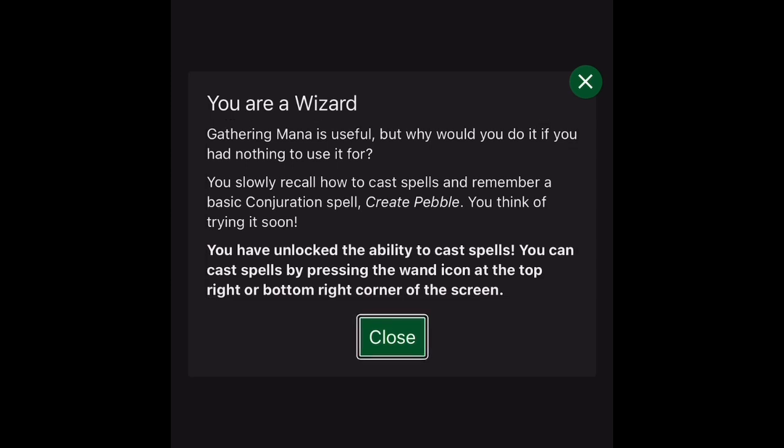Close button. Okay, Create Pebble. Okay, let's try to do it. Let's close that little pop-up. Menu button. So there's a pop-up in the middle that comes up, which is really easy to get to. Everything's easy to close and open. Let's try to cast Conjure. Current goal: create more stone and water. Cast spell button. Let's cast a spell.